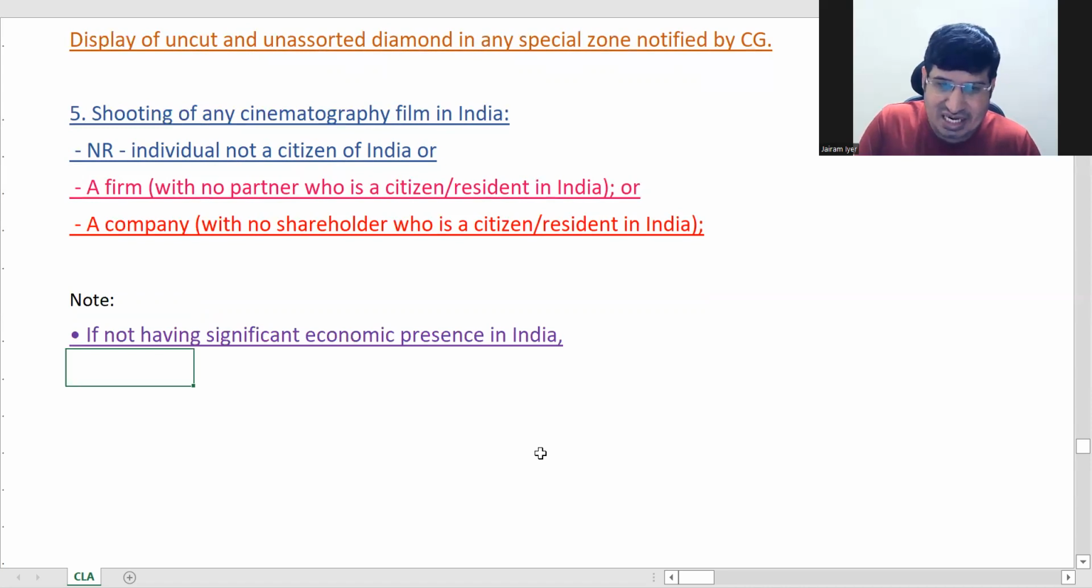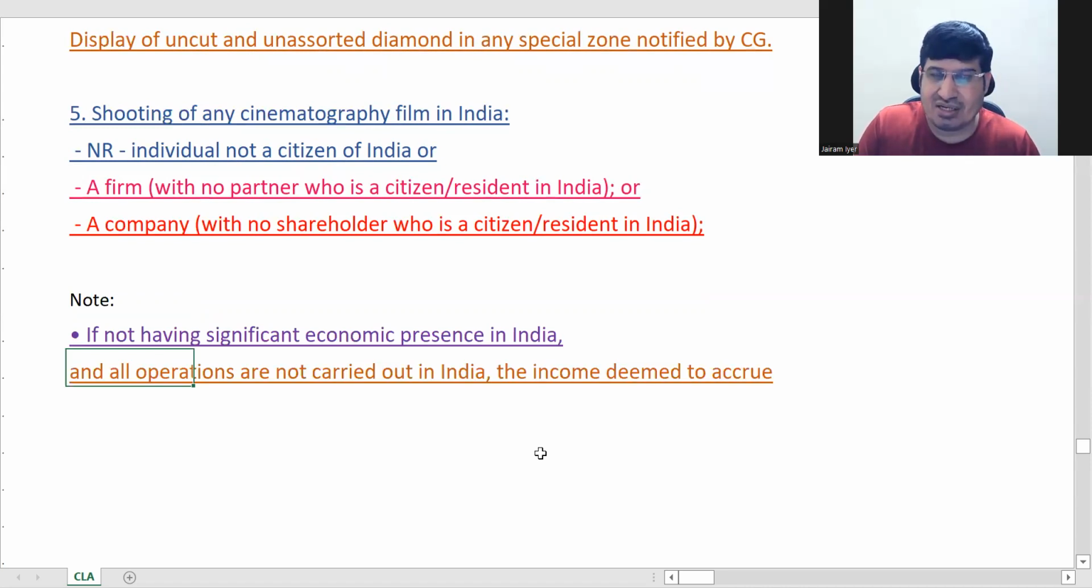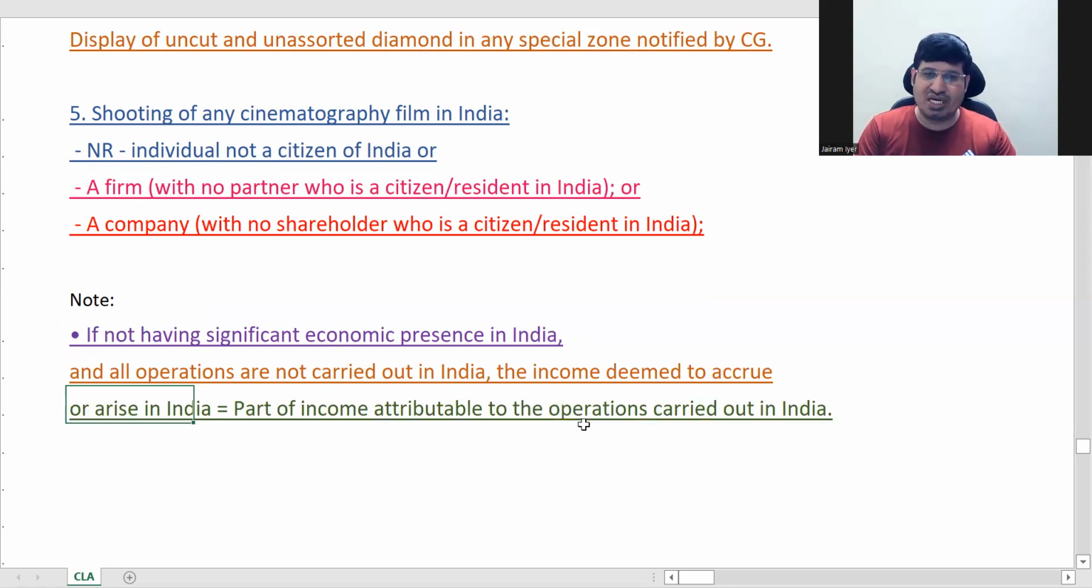Note, if not having significant economic presence in India, we will see what that is. There was nothing called significant economic presence before. This term was introduced in 2018. Before that, this term itself was not there. And if not having significant economic presence and all operations are not carried out in India, then income which is accruing or arising in India equals part of income of the operations in India.